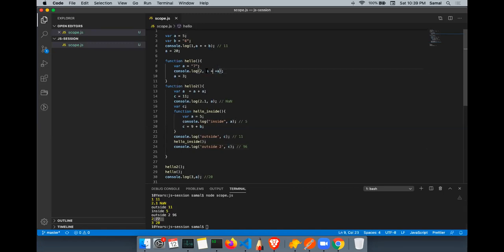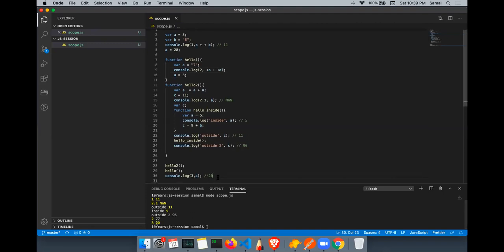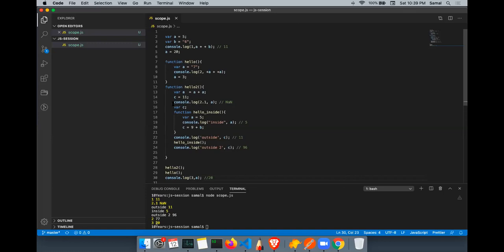Interesting. It shouldn't be 77, no? No, it should be 77. Yes, sir. Can you explain to me why? Yes, sir, because we have typecasted one A to a number, but the other is still a string. Correct. So basically, if I add one more plus here, this last 20 is correct. It's evident, right? The last value should be 20 because no one is overriding the global variable.